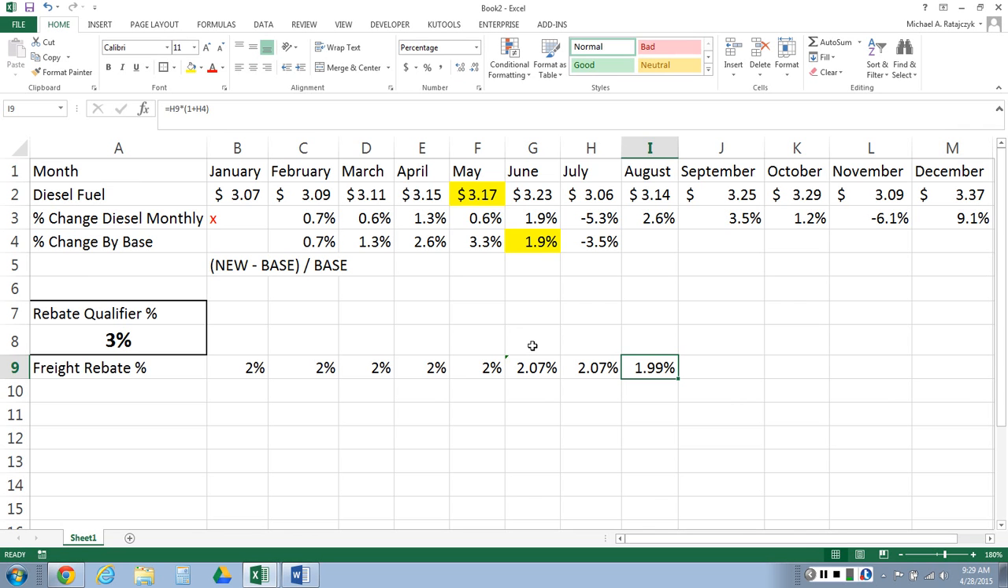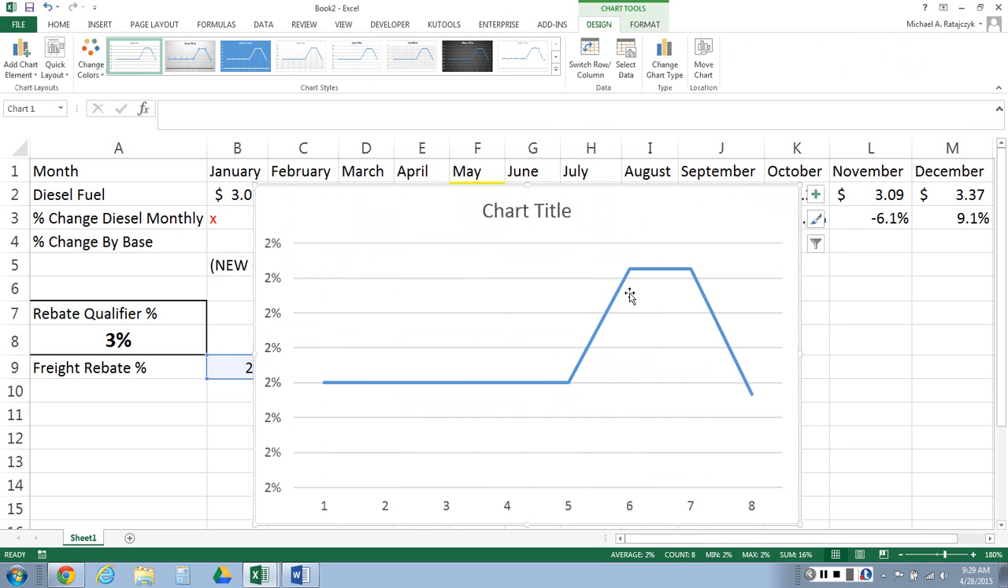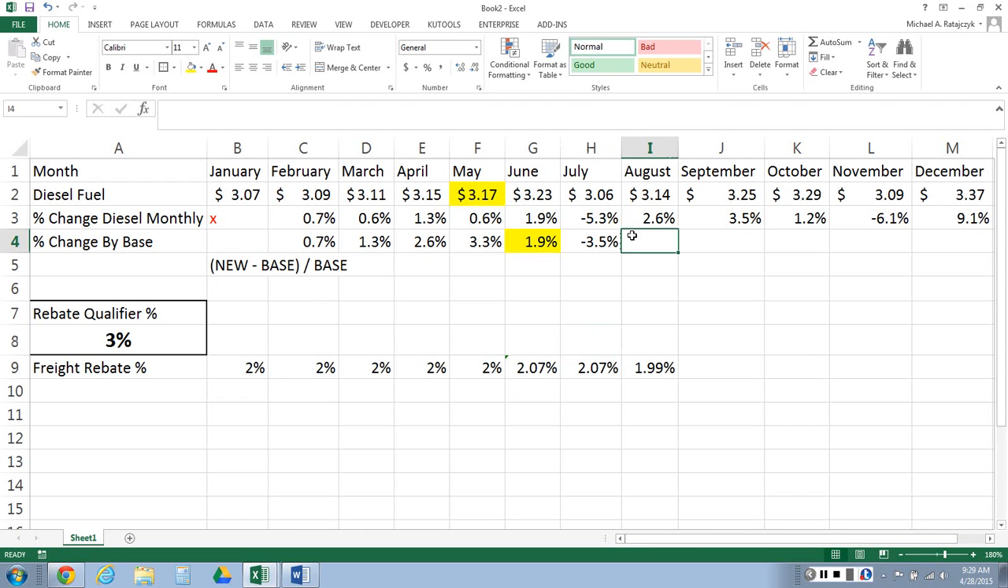Okay? So this is what you need to do. This is the essence of the project. You are comparing, based on the volatility in the market for diesel fuel, if we're changing our price so often, as you can see from this quick chart here, this is our rebate being changed. Is that good for business? This is what you're doing.